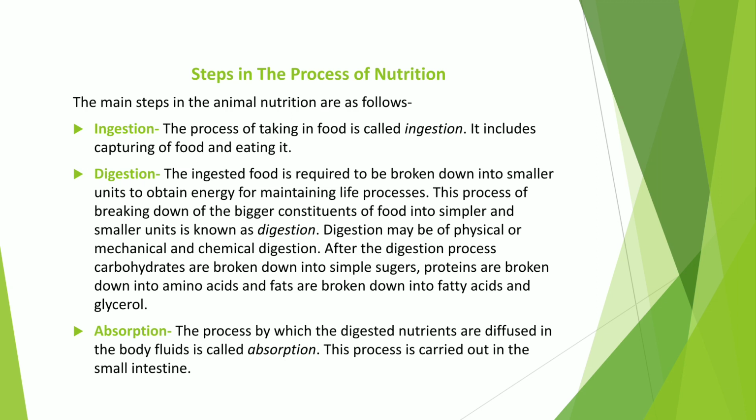So I think digestion is clear: when the larger food molecule is broken down into smaller, simpler and soluble form, then this process is called digestion. Digestion is of 2 types, mechanical or physical digestion and chemical digestion. Now, third step is absorption. So after the process of digestion, digested nutrients are absorbed by body fluids. Body fluids means blood or lymph. In the small intestine, this process is called absorption.